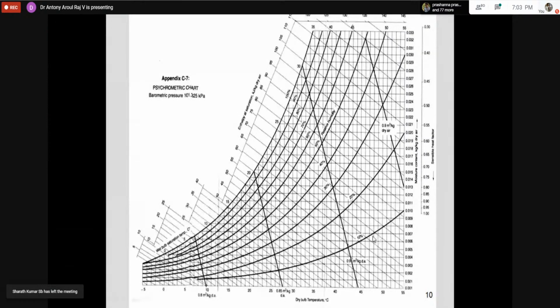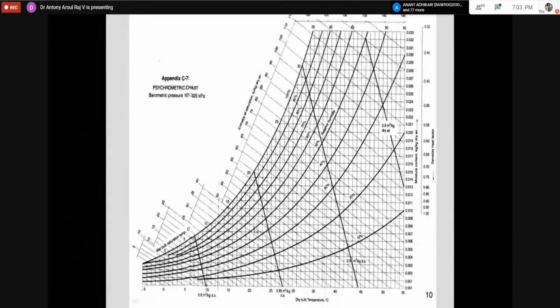Okay, so now we have the sensible axis. This is the latent axis. So we have the sensible heat factor here. We will study about that. So these are all the RH lines that we have studied. Okay, so these are the enthalpy lines. The enthalpy will be increasing from here to here, and these are all constant enthalpy lines.